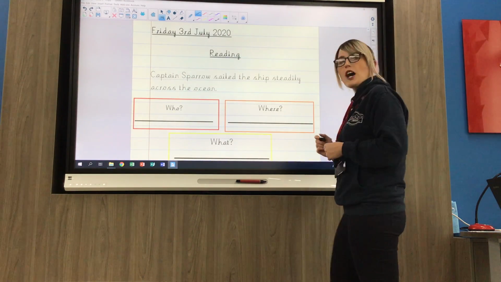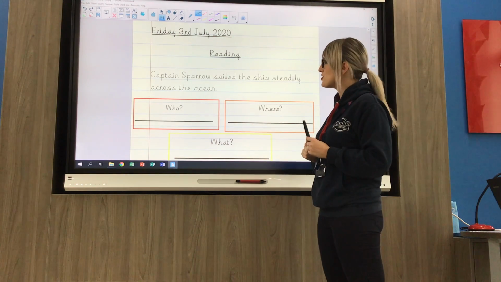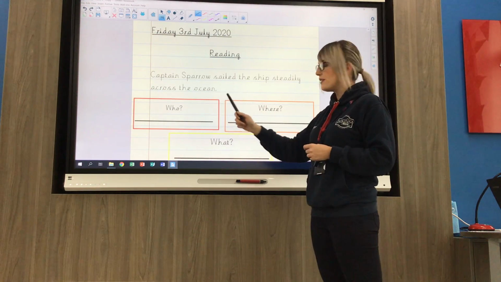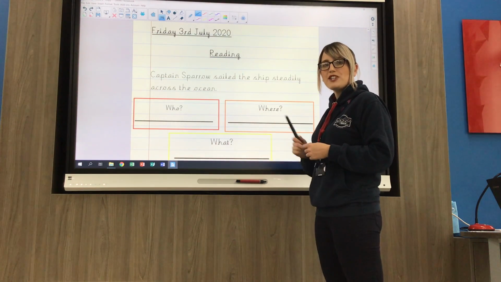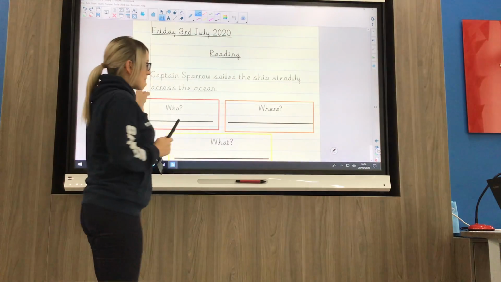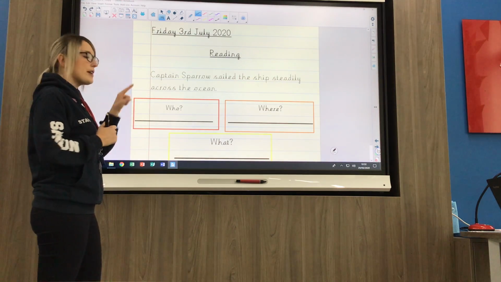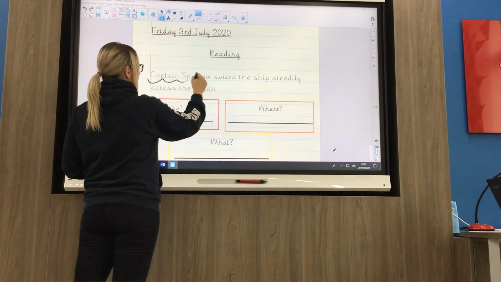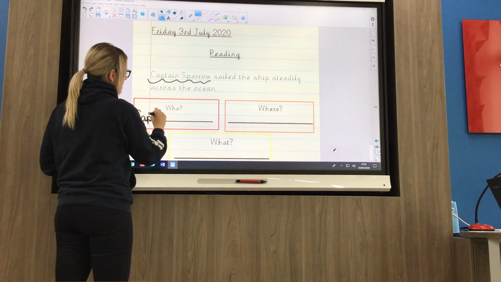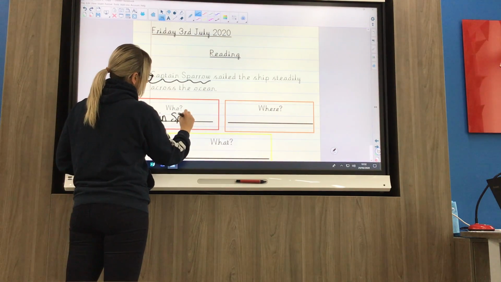Another task you've got, which you're very familiar with, is your who, where and what question. So you've got a sentence and you've got to figure out the person, the place and what they do, the action, the thing. Okay, so we've got Captain Sparrow sailed the ship steadily across the ocean. So straight away it's telling me my who, and it's Captain Sparrow. So you can underline it, copy the spelling into the box. So Captain Sparrow.